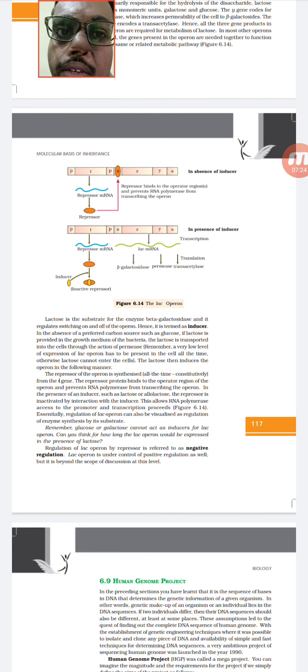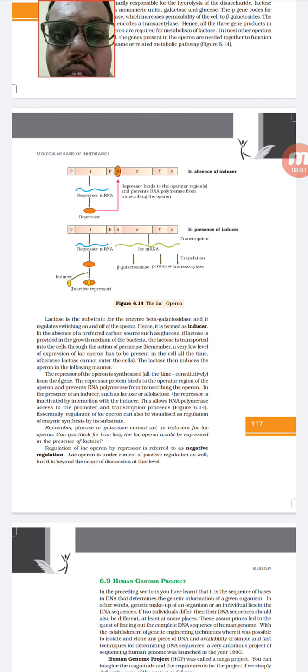So here what is happening, there are two parts given: when the inducer is absent and when the inducer is present. When the inducer is absent, an mRNA will be produced, which is called a repressor mRNA, and this repressor will go and bind to the operator. When it has bound to the operator, automatically the gene will never get activated. That means the operator is not free for functioning.